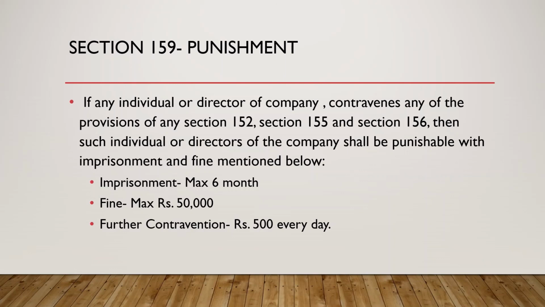Whenever that person has contravened, meaning not followed the rules and regulations, jail will be a maximum of 6 months, minimum not prescribed, on the basis of a criminal act. Fine will be a maximum of 50,000, minimum not mentioned. Now this is the first case. If you repeat your mistake, that is, further contravention, the second time the same mistake, then 500 rupees per day will be charged as a fine along with the existing fine structure.